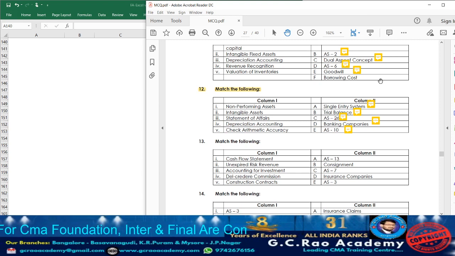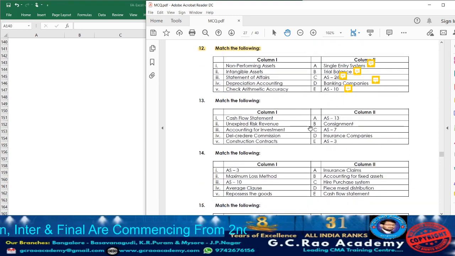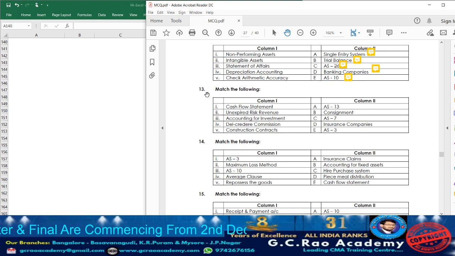Till the previous match the following, all were given as per the old standards itself, and we solved them. But here, in this match the following, they are asking the new application. So with that question 12 is completed. Now let us move on to question 13.